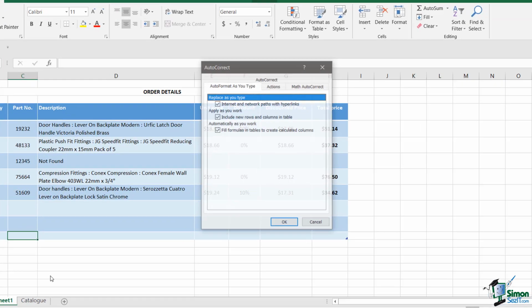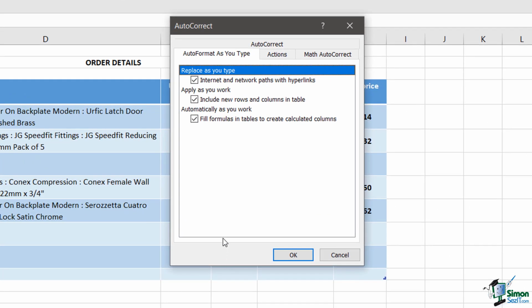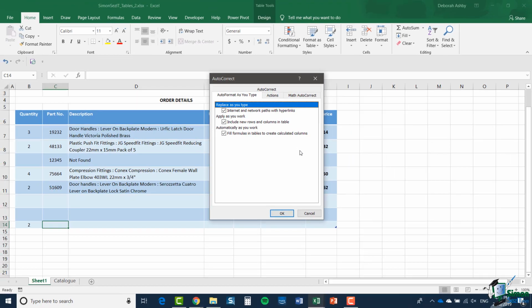The feature whereby the extra row is added automatically when you start typing in it is part of autocorrect on the auto format as you type tab. There are 2 checkboxes there, include new rows and columns in a table and fill formulas in tables to create calculated columns. I'm going to leave those switched on, but it is easy for you to switch them off if you don't want to use them.